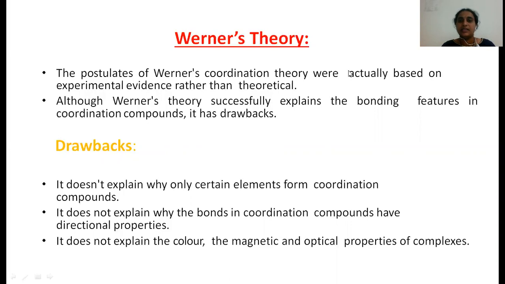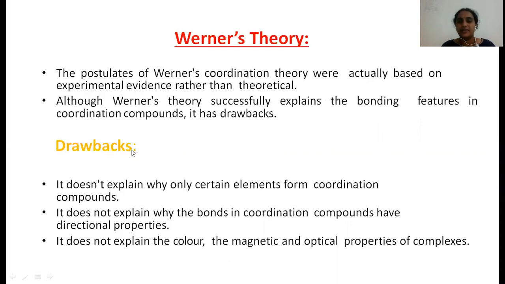But this theory was explained based on experimental evidence rather than theoretical. So, even though this theory successfully explains the bonding features in coordination compounds, it has some drawbacks.